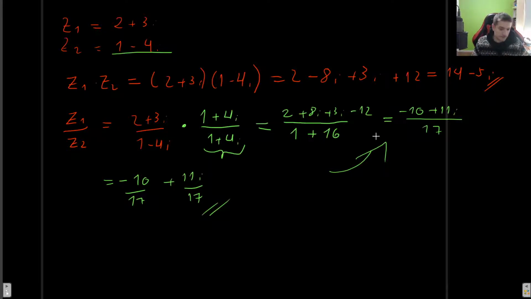Now, finally, I just want to make a quick remark and go back to the notation that I introduced about the real and imaginary parts. So remember, z we can write as not only a plus ib, but also as the real part of z plus i times the imaginary part of z.